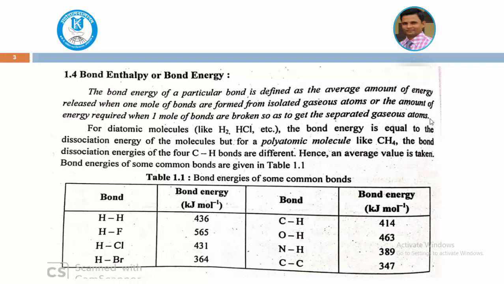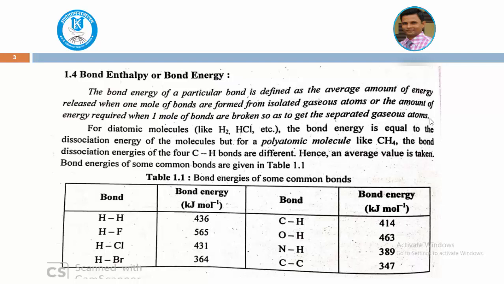And the second thing, whenever bonds are broken, suppose H and H or Cl and Cl, if you want to break the bond, you have to supply the amount of energy required. You have to supply energy to break the molecules. Whenever bonds are formed, energy is released. That is a very simple concept.